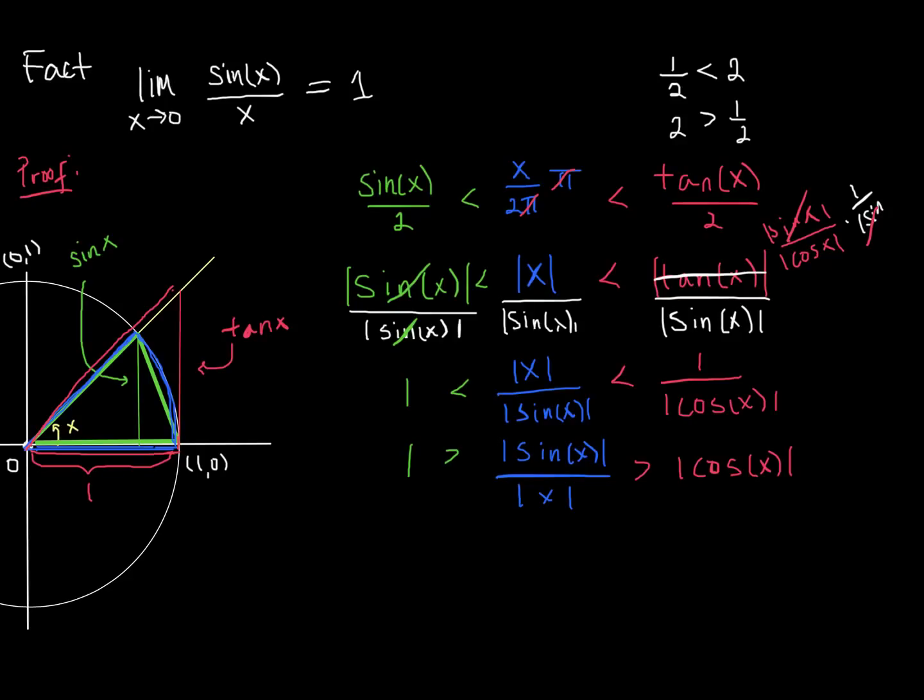All right, so we're very, very close now. The only difference between the function that we're squeezing and the function in our limit is these absolute value signs. And so what we need to do is think about whether or not we actually need these absolute value signs. And if we think back to our squeeze theorem, remember the squeeze theorem says that this inequality just has to be the case for the values around the x value that you're approaching, which in this case is 0.